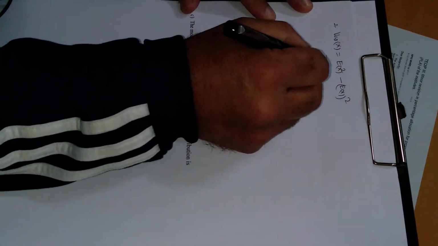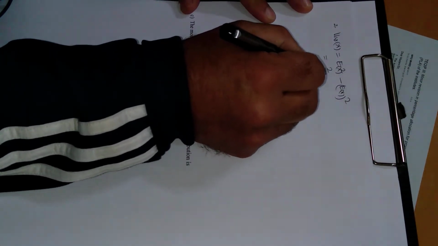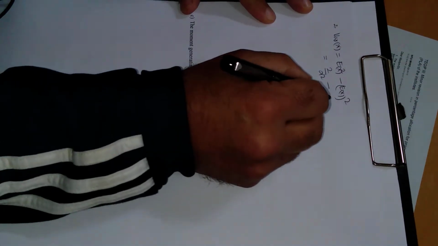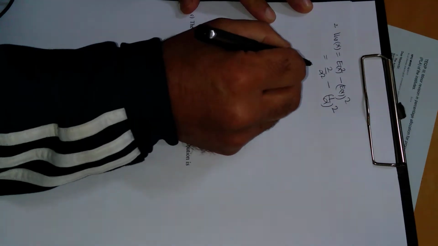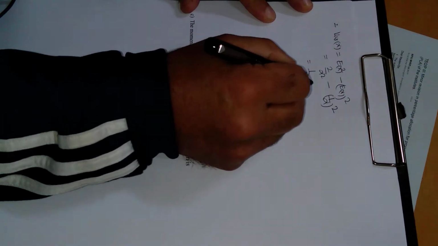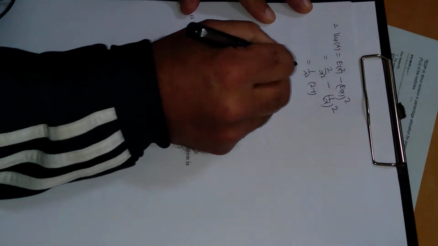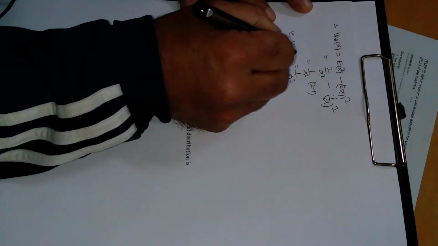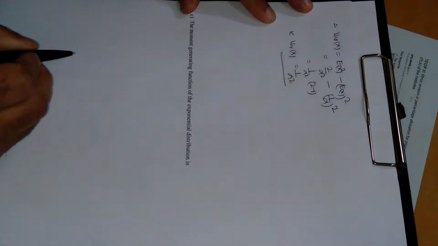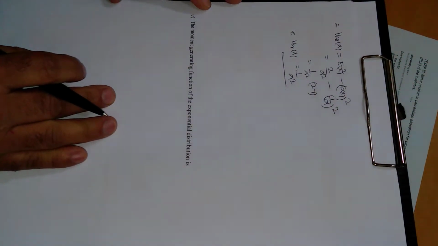E of x square we have just evaluated, this is 2 upon alpha square, and E of x we have also evaluated, this is 1 upon alpha, so this will be 1 upon alpha square. So 1 upon alpha square is common everywhere, so this is 2 minus 1, so this is only 1 upon alpha square. So that is the variance of x, this is 1 upon alpha square. So this is about variance.